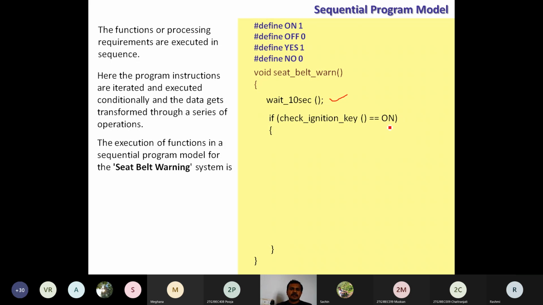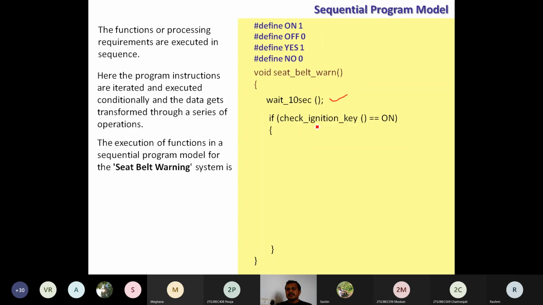The codes for that function are written somewhere. We are just talking about how we can implement this seat belt warning system in sequential fashion, the sequential program. If I call the check ignition key function, it returns the present status of that ignition key.